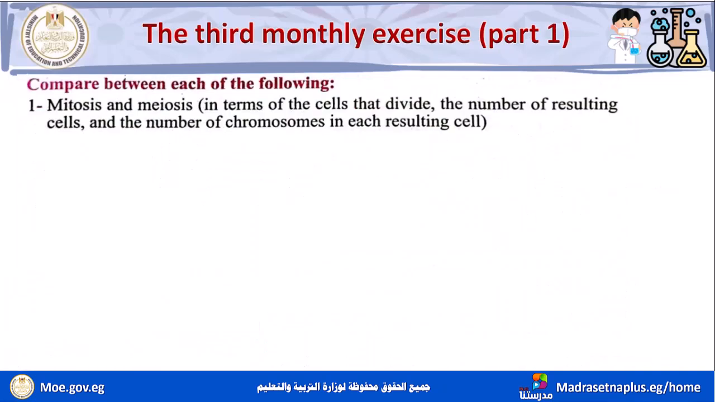Another question, compare between each of the following. Number 1, mitosis and meiosis, in terms of the cells that divide, the number of resulting cells, and the number of chromosomes in each resulting cell.